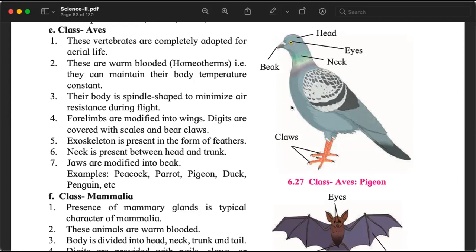And a very important thing, their jaws are now not called jaws. They have transformed into beaks. Evolution. Forelimbs have transformed into wings, and the jaws have transformed into beaks. And all the birds are part of this class. Peacock, parrot, pigeon, duck, penguin.